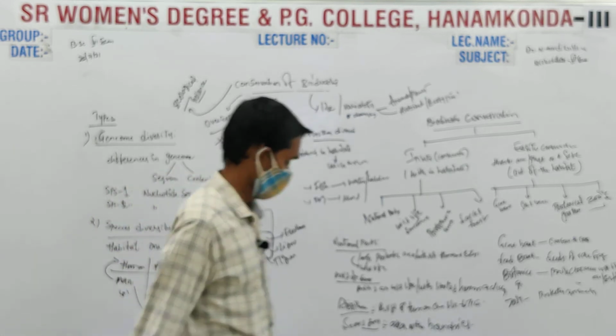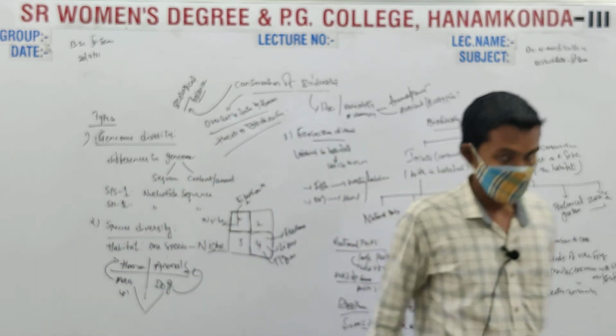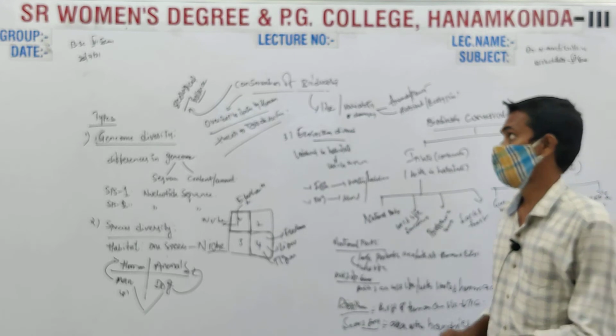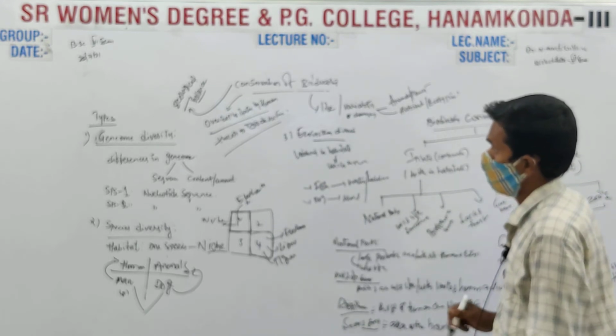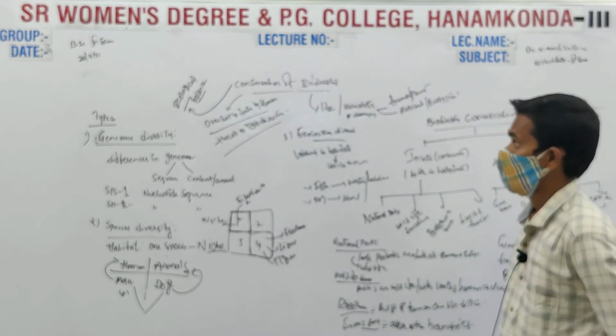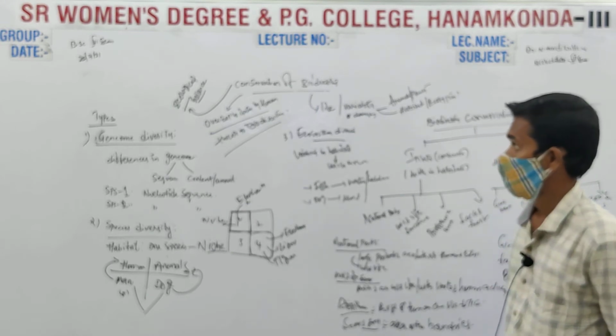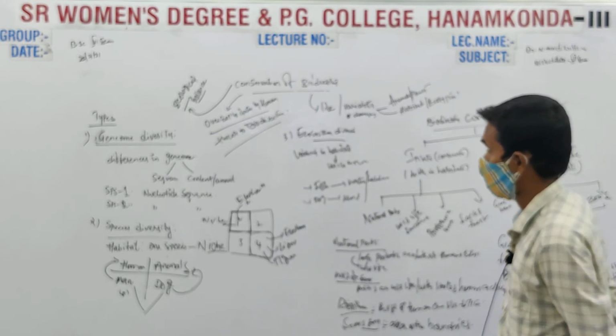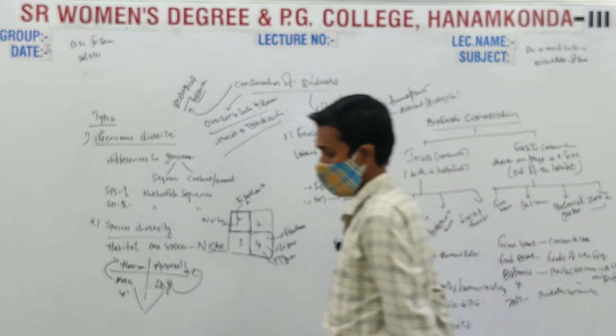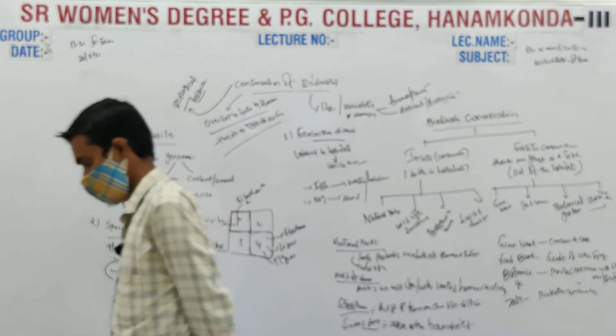So this is about conservation of biotopes. The species facing threats because of overexploitation by humans are conserved mainly to maintain the ecological balance.